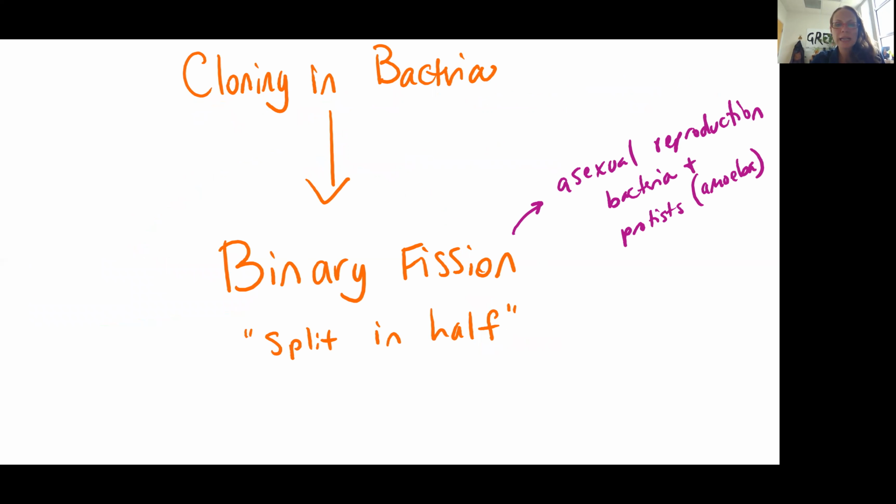Binary fission is cloning in bacteria, where you start with one cell and split it in half. You do this in such a way that you have identical genetic material in each of what we call daughter cells. We see this primarily occurring with prokaryotic cells, although you can see it occurring with protists such as amoeba.